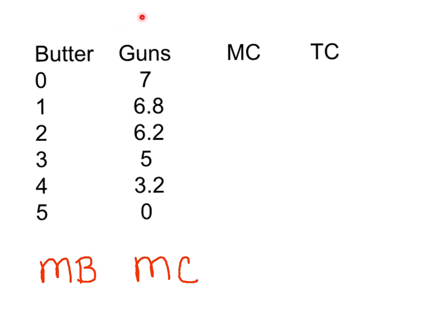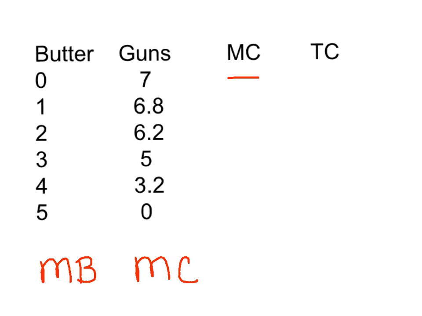Well, we want to calculate what is the marginal cost of producing butter and what is the total cost of producing butter. Now, we're only going to calculate total cost just to compare it to marginal cost, because we don't really need this, because people don't make decisions by looking at totals. They make decisions by looking at the margins. All right, so let's look at how this calculation would work. So right now we're assuming that Crusoe is producing 0 butter and 7 guns. So there's no marginal cost to calculate there.